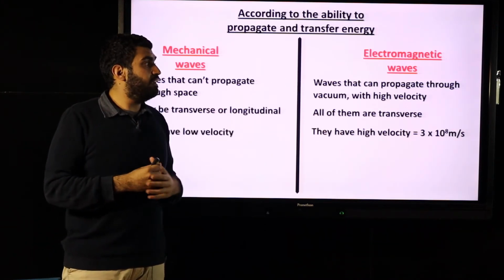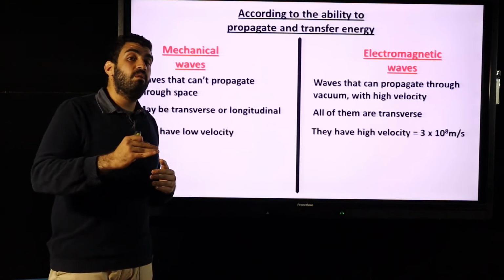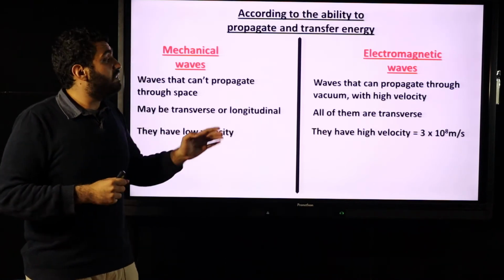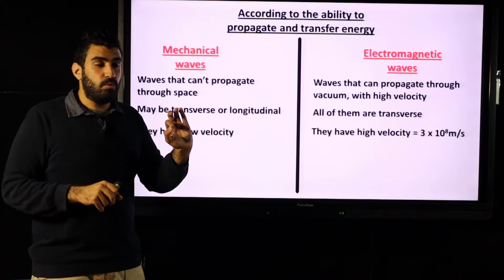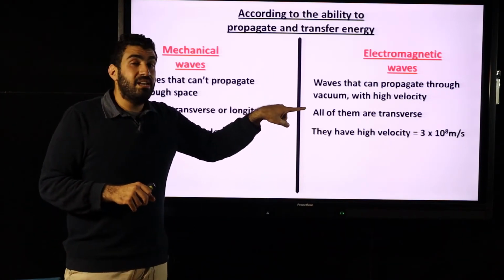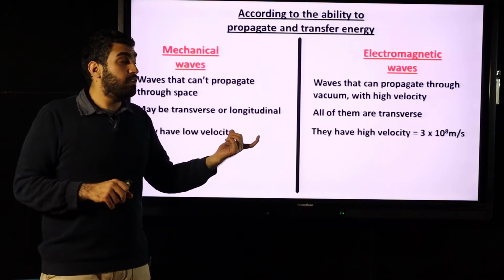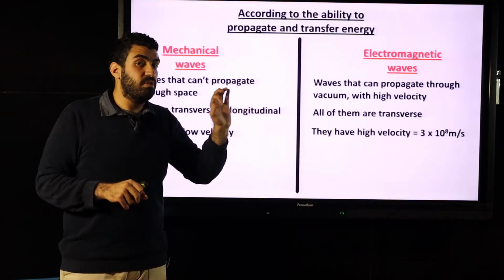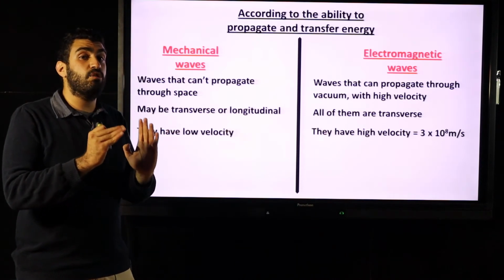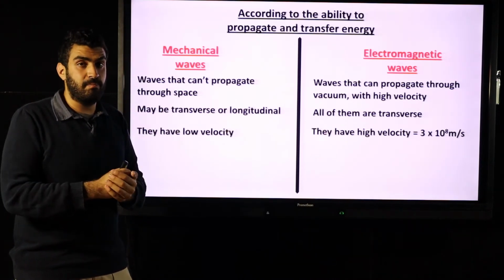While electromagnetic waves can propagate through vacuum or space. They don't need a medium, and they have very high velocity, which equals 3 times 10 to the power 8 meter per second. A very important value. 3 times 10 to the power 8 meter per second, the velocity of electromagnetic waves in space.